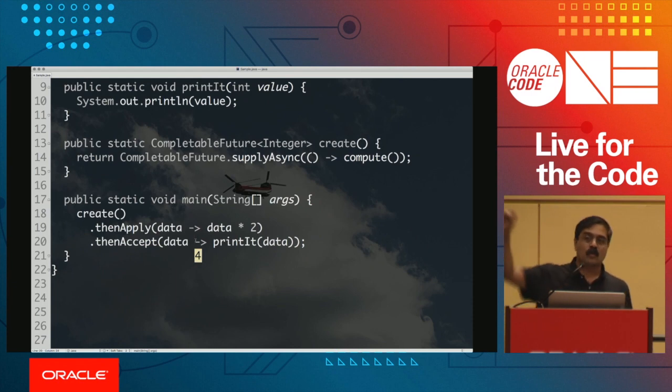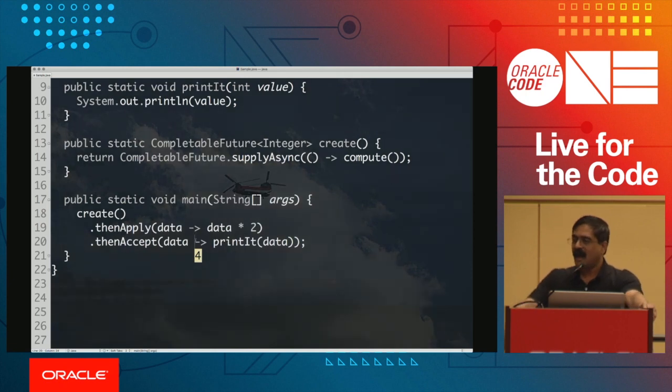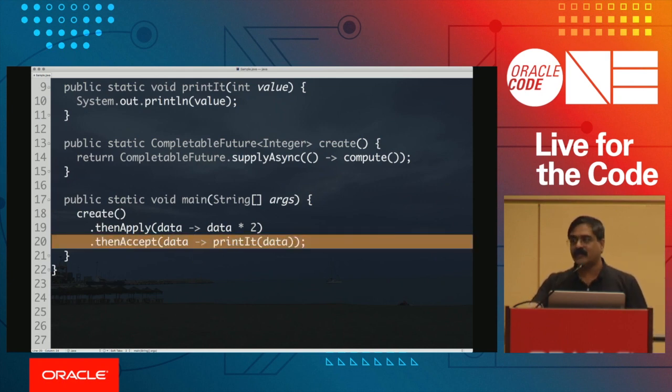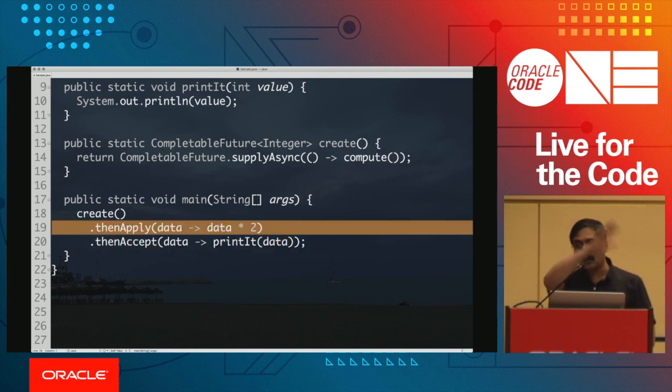So if you were to subscribe to an asynchronous service, maybe a web server that's going to give you a stock price, and you have registered with the stock price service and said, give me the stock price when you have it, and then you're not blocking. When the stock price arrives, you can take the price and do stuff with it. Maybe you want to discount it, or maybe you want to add a surcharge to it, which is more likely than what you normally do. And then you want to perform an operation with it and maybe send it off to another service for transactions. You can do that pretty nicely, as you can see. So that is an example of how you can go through this transformation, and so the then apply can happen.